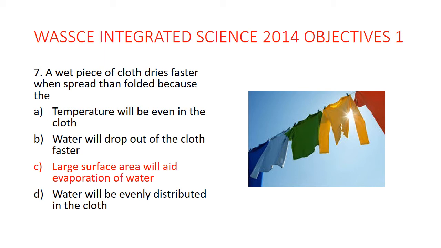And this principle actually also works in living things. For example, we see the root hair, the tiny structures attached to a root. It gives the root a large surface area, so it is able to absorb more water. In the same way, the small intestine of humans or mammals is coiled, and it has small structures called microvilli, so that gives it a large surface area to absorb the end product of digestion.